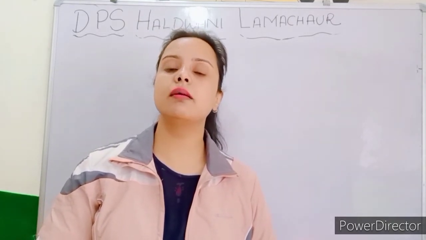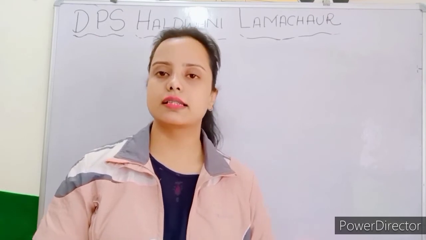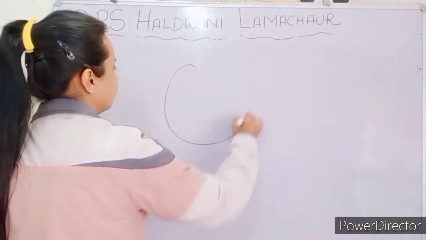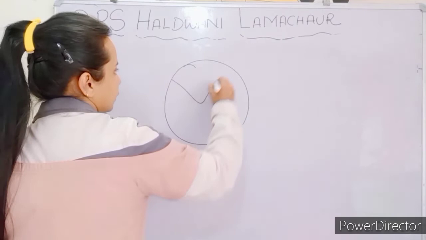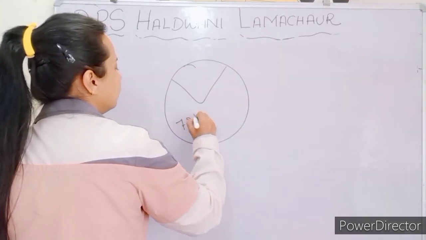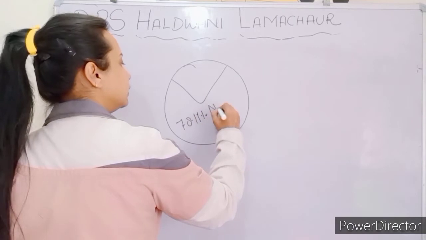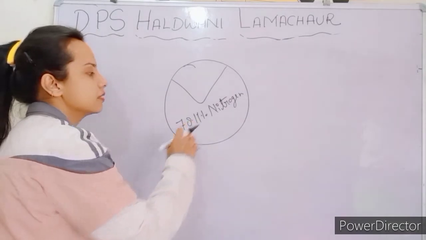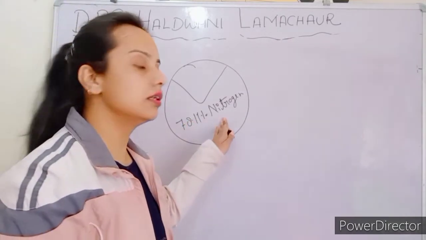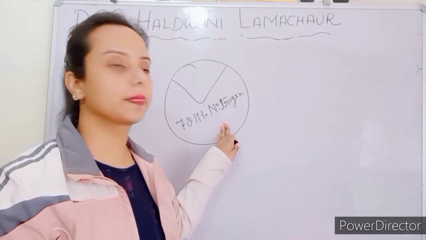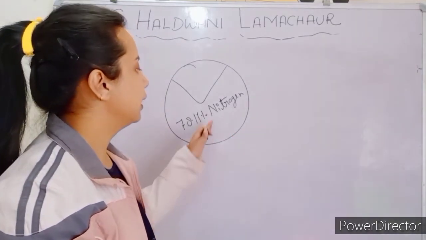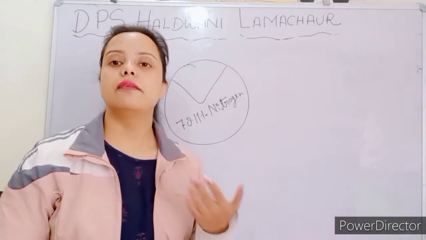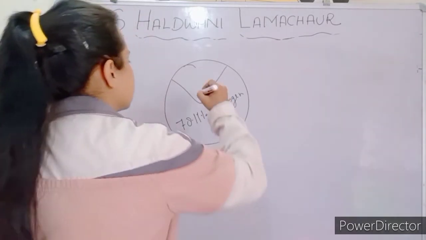What is air? Air is a mixture of gases. Now what is the composition of the air? Out of the 100%, 78.11% nitrogen is present in the air. This nitrogen does not support burning, and nitrogen is also important for the manufacturing of fertilizers.